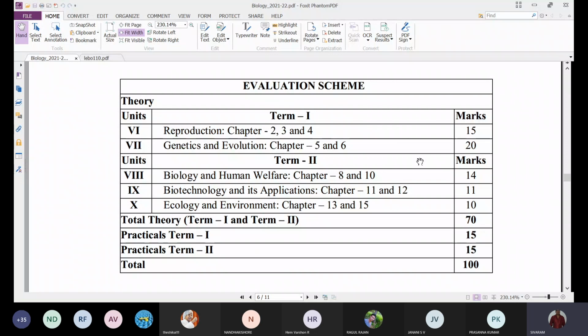So totally 35 marks. In term 1, out of 50 marks, 35 marks will be theory and 15 marks will be practicals.